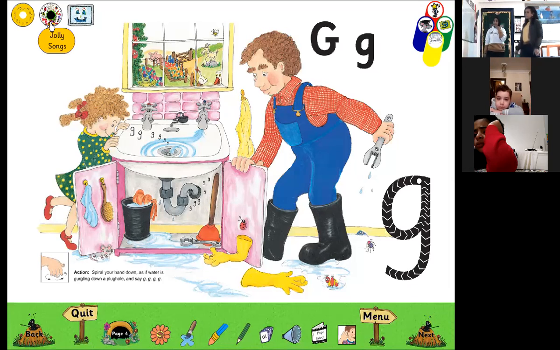The water goes down the drain, the water goes down the drain, the water goes down the drain, and the gurgle goes. Good. One more time. The water goes down the drain, the water goes down the drain, the water goes down the drain, and the gurgle goes. Good.